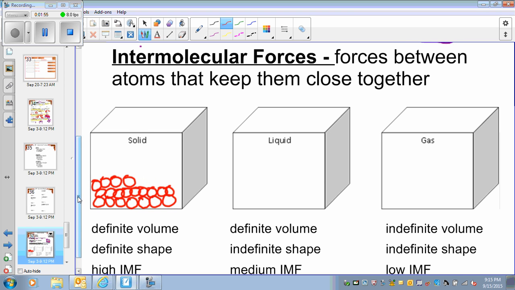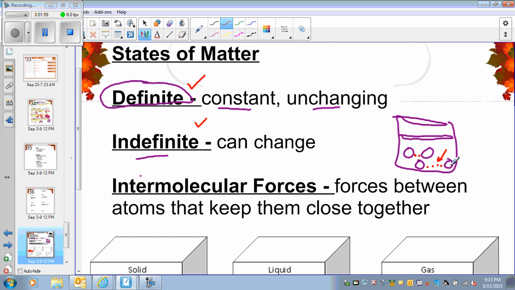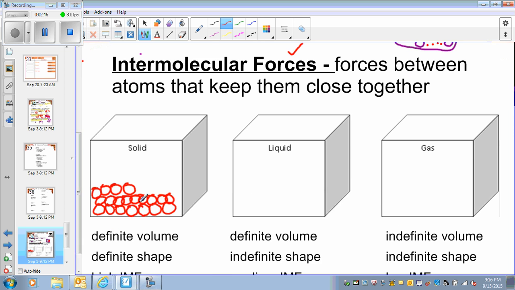So when I say that molecules are holding each other very tightly, that means, you see these two molecules, there is no space between them, and this force that I was talking about, the intermolecular force, it is very strong because they're sitting very close together. So they're holding each other, holding hands, you can say, very strongly. So this is what the solid is. They have a definite volume, definite shape.